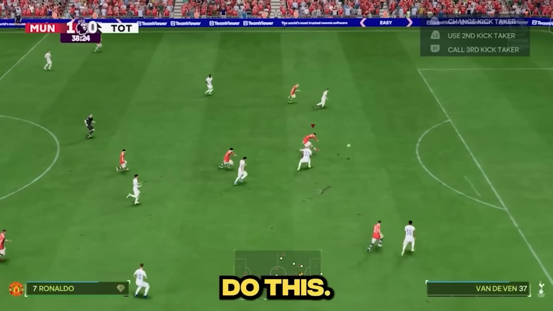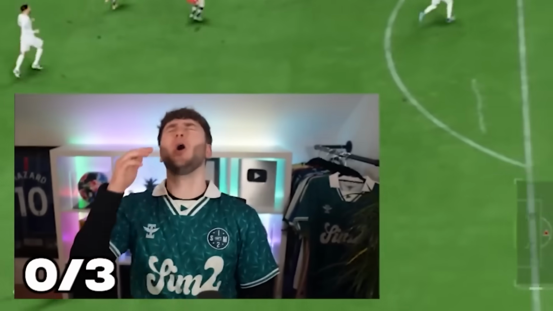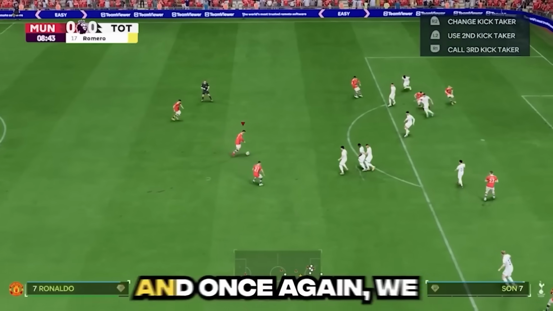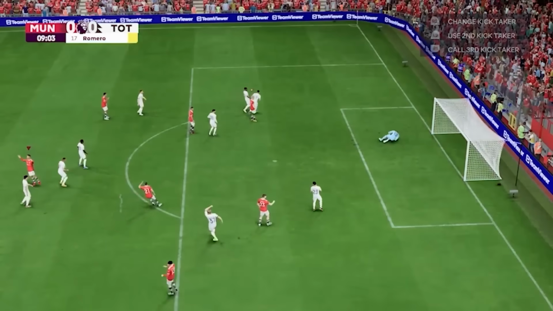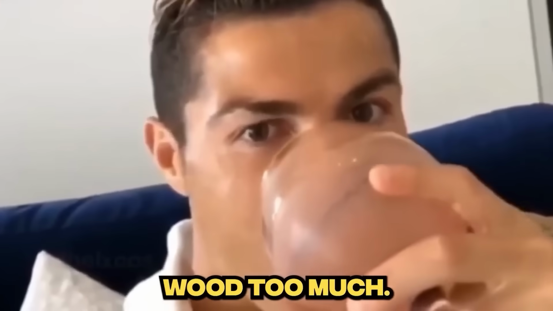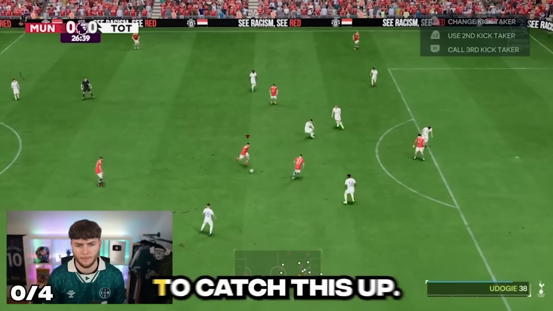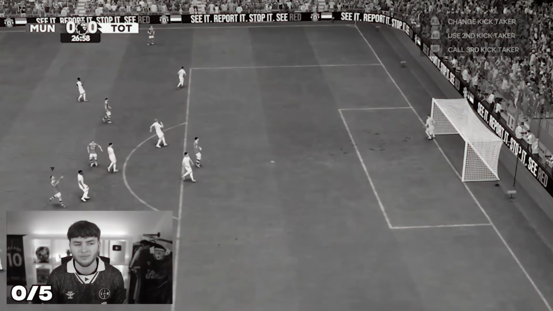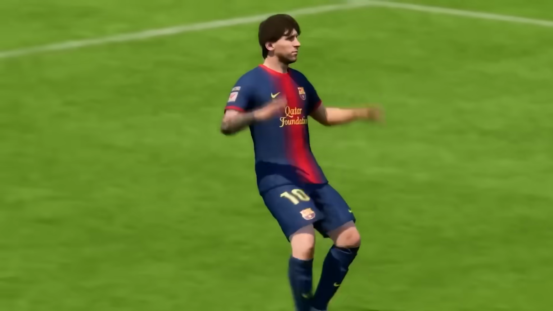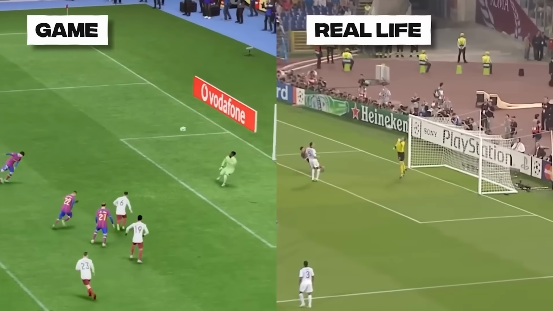Ronnie would then do this. Please. Oh no! And once again, we would hit the woodwork. Ronaldo just loves wood too much. We then had one last chance to clutch this up. Boom! From one goal to another, we're moving on to Lionel Messi, who redefined greatness.